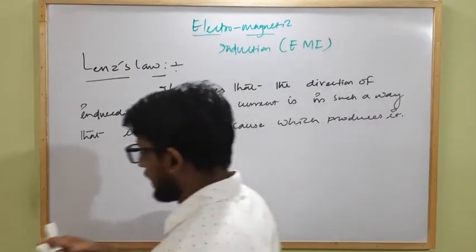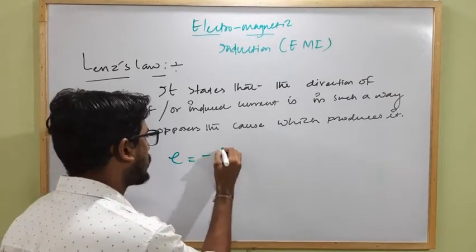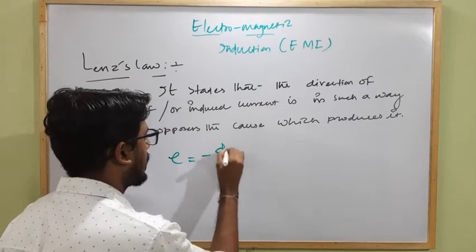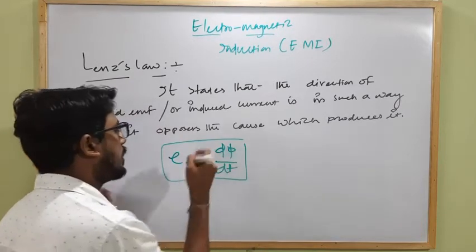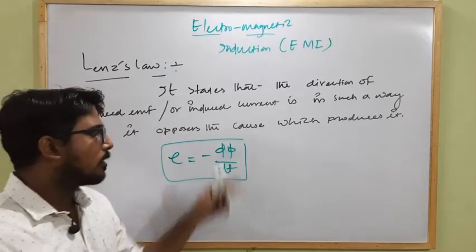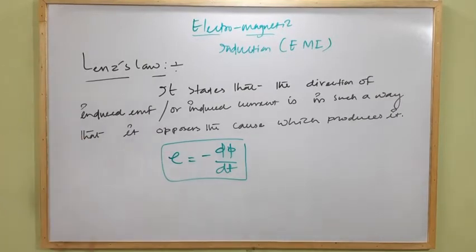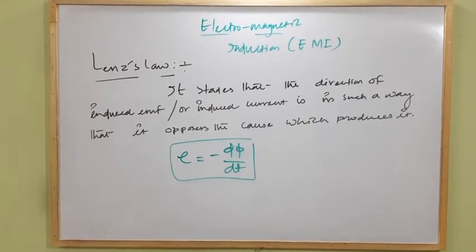So in mathematical expression we can write that the induced EMF E equals minus d phi by dt, where the negative symbol indicates that the induced EMF will be opposite to that of the change in magnetic flux. Clear? So let's understand this law, how this law gives us the direction of the induced EMF.